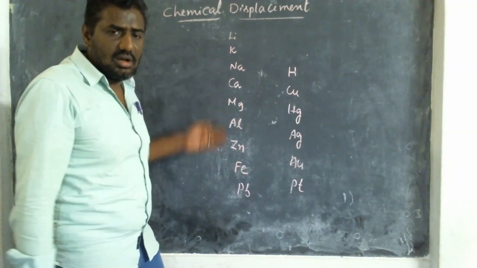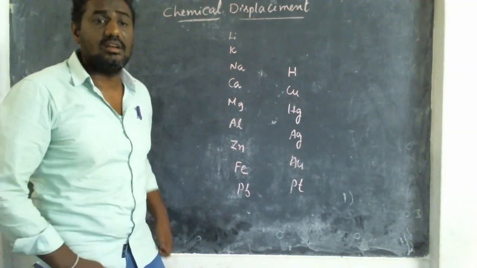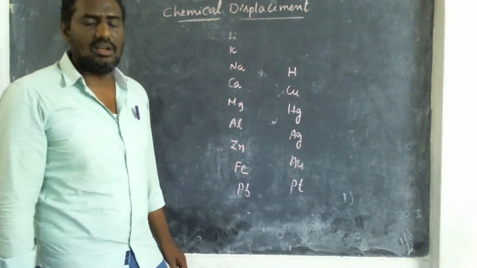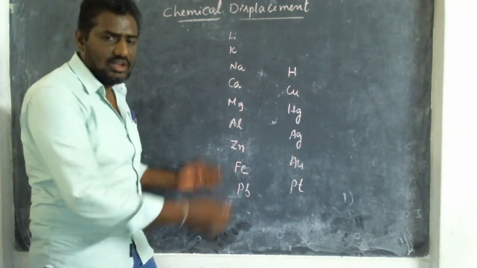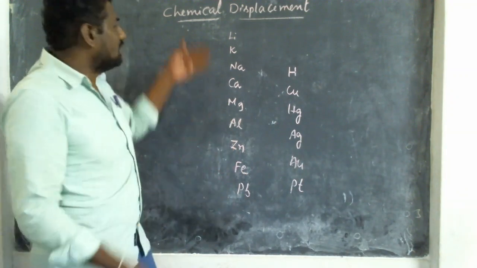So this is the order. This order we can call a reactivity series. I'll tell you what the reactivity series is. First of all, let us learn this order. What are the element names?